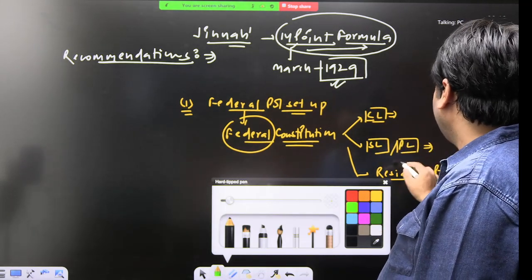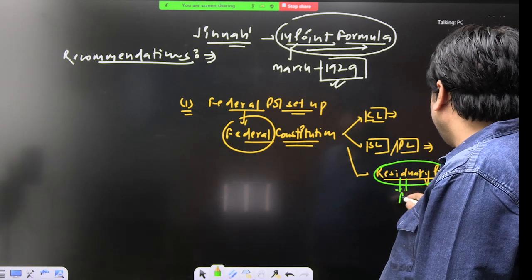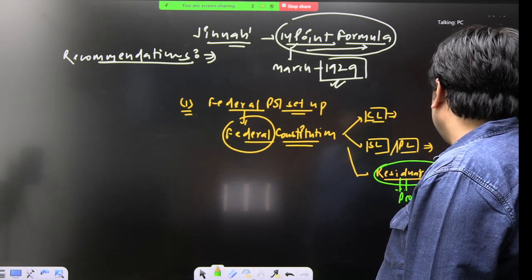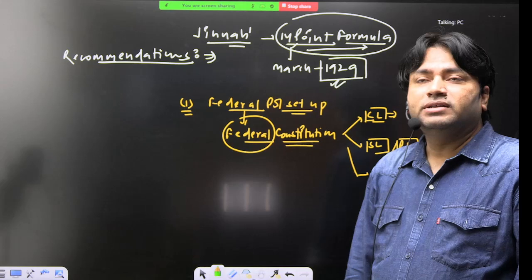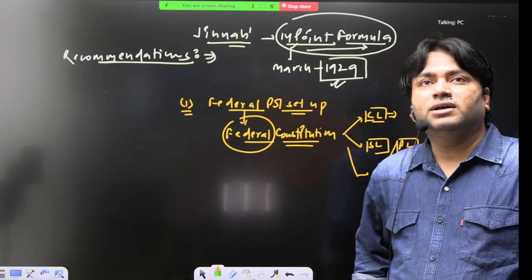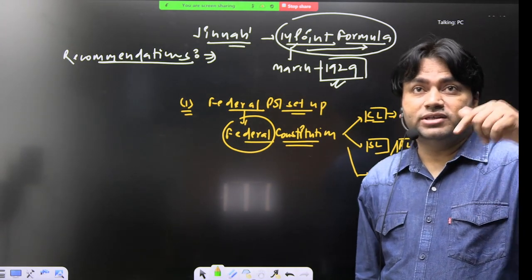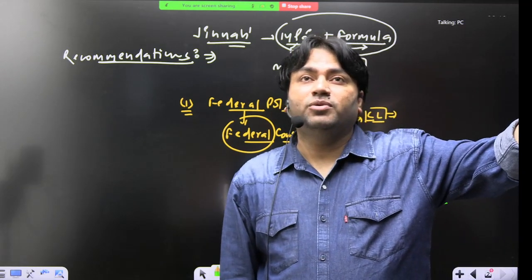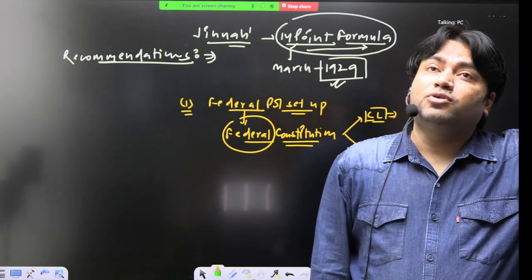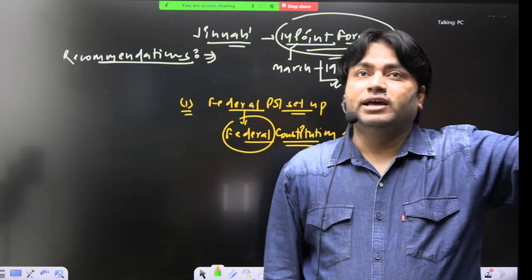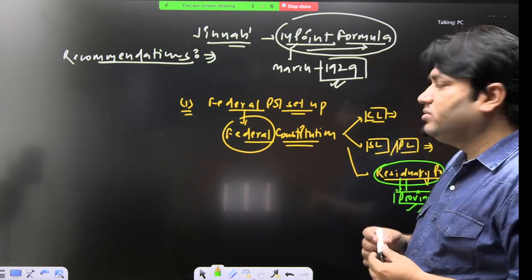province. Look here. Jinnah says that the residuary powers should be given to provinces. Whoever has the residuary powers will be more powerful. First thing, residuary powers should be given to provinces. What was given in the Nehru report? Residuary power will be given to the center. So the Nehru report advocated for a powerful center and Jinnah is advocating for powerful provinces. Residuary power should be given to provinces.